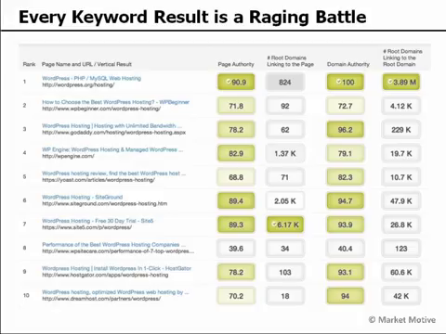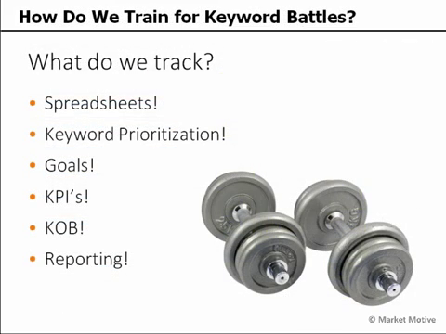But every keyword result is going to be a little bit different based on the things that you track. You can track page authority and root linking domains, all the social signals, lots of other things that we'll talk about. But we need to build a spreadsheet of all of these opposition points. We need to develop some goals of what we're trying to rank for and continually do this opposition to benefit scoring through reporting, through tracking, through our tools and processes of our SEO strategy.